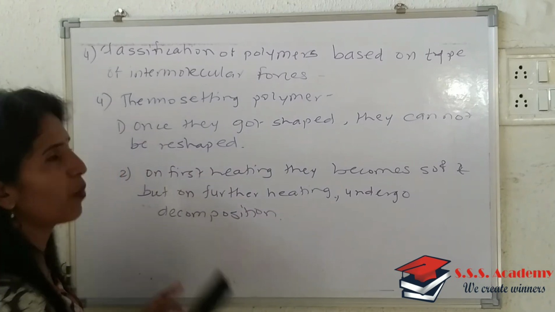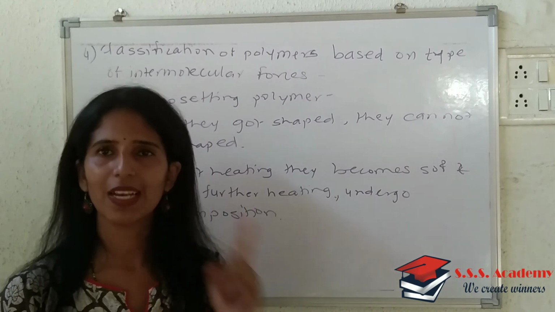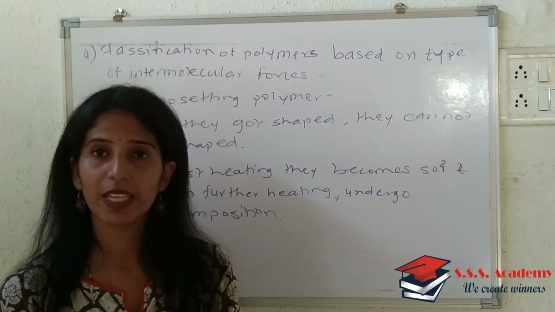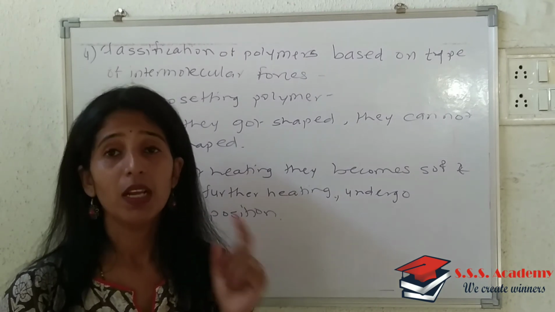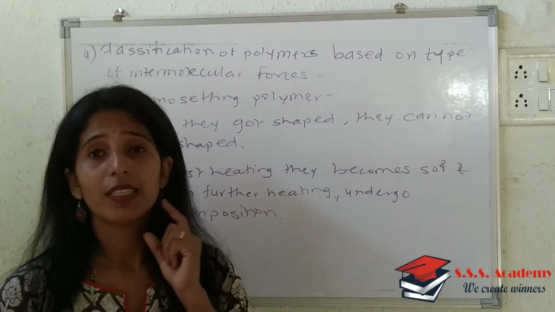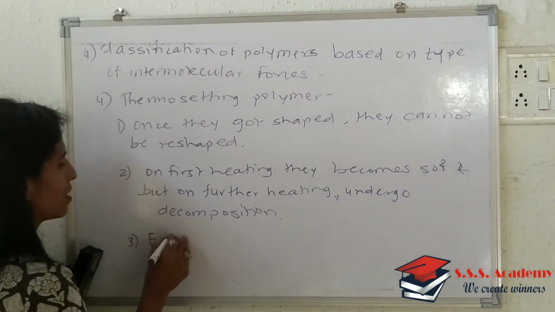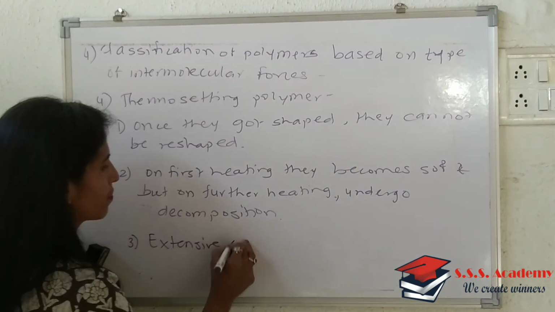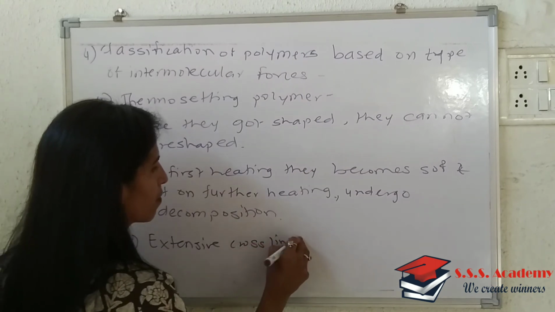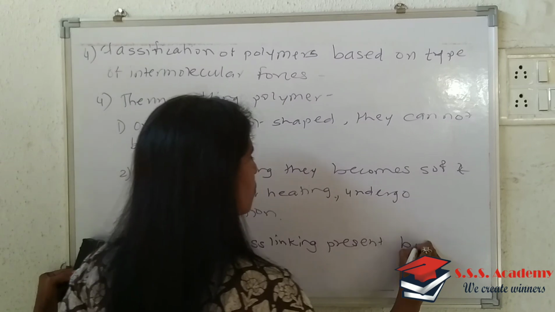So with this kind of polymer, when you first heat it, it becomes soft and takes some shape, where it can be molded. But once it has a shape, on further heating it leads directly to decomposition. And why is it so? Because there is extensive cross-linking present by covalent bonds.